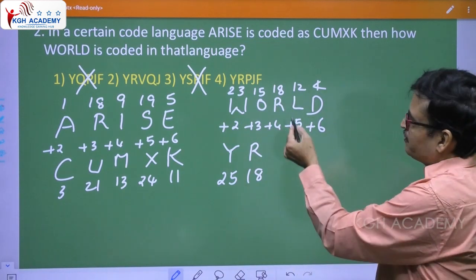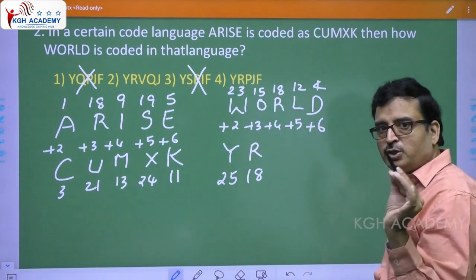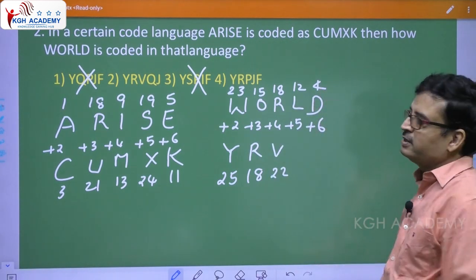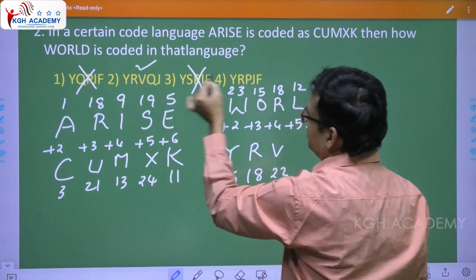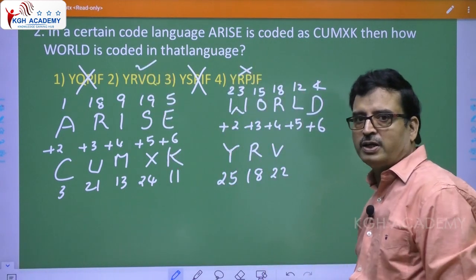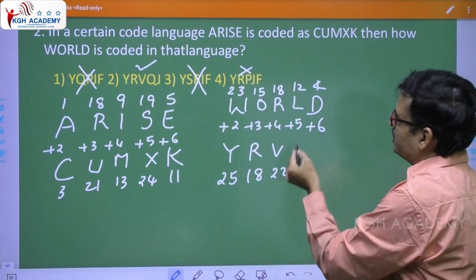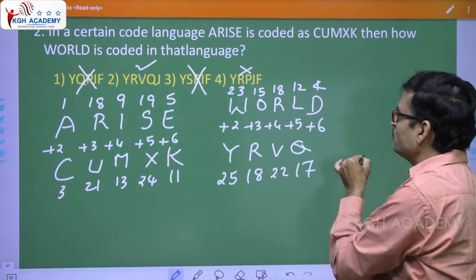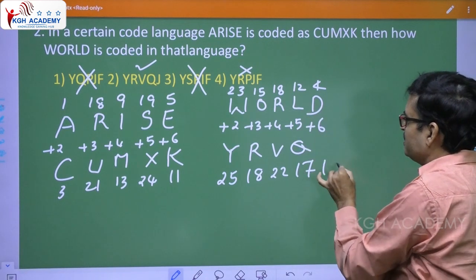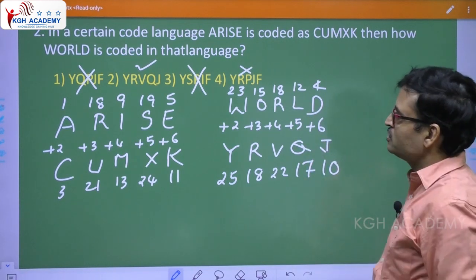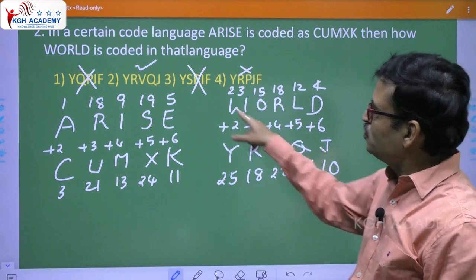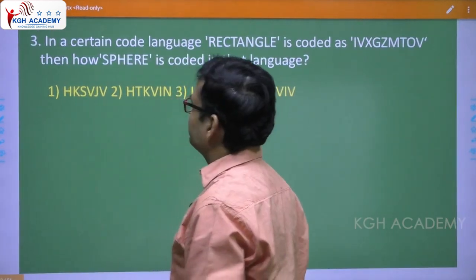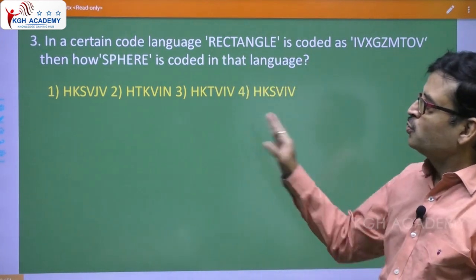Clear? Now see here, 18 plus 4, 22. 22 is what? 22 is V. In that way, please note, this is the answer. This is wrong. Okay, that is the answer. Anyhow, let us work it out. 12 plus 5, 17. Okay, 17 is Q. Okay, 4 plus 6, 10. 10 is J. So YRVQJ. Answer is YRVQJ. Am I clear? Right. Yes. Question 3.